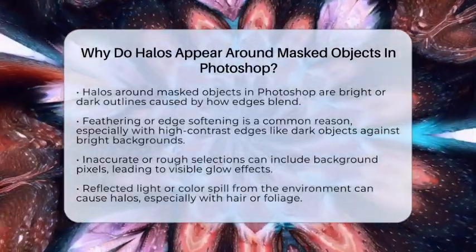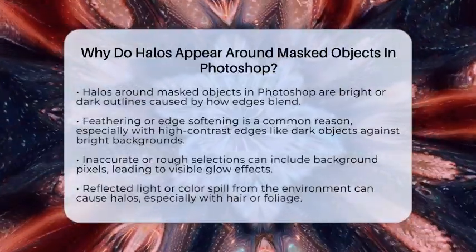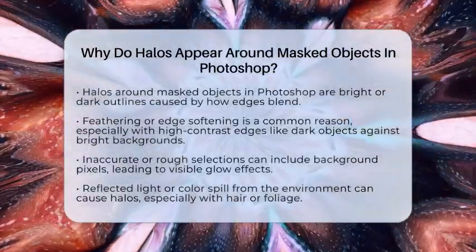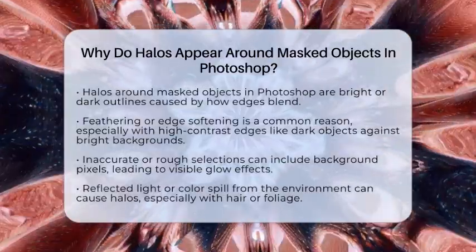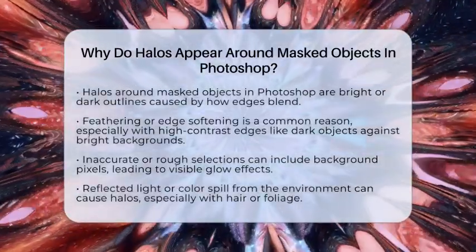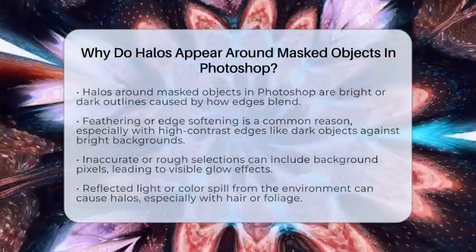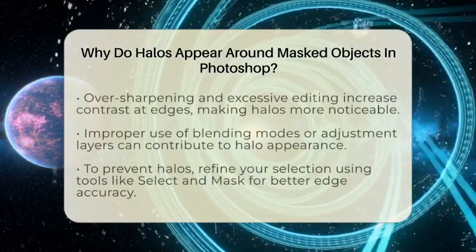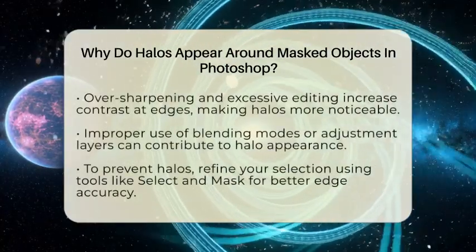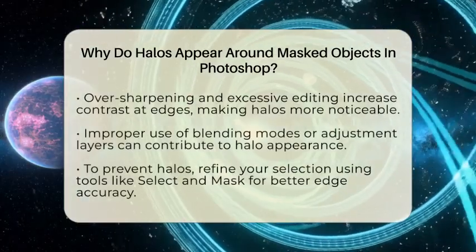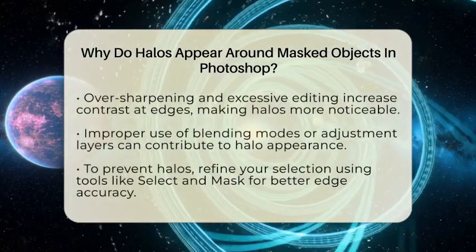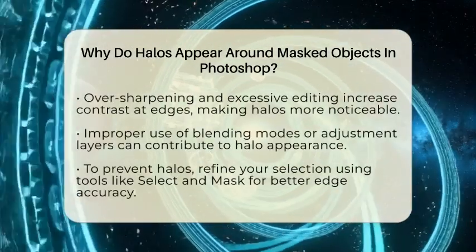One common cause is feathering or edge softening. When you soften the edges of a mask to make the transition smoother, Photoshop blends the pixels along the edge. If the original edge has a high contrast, like a dark object against a bright sky, feathering can create a visible fringe. This fringe appears as a bright or dark outline, which we see as a halo.